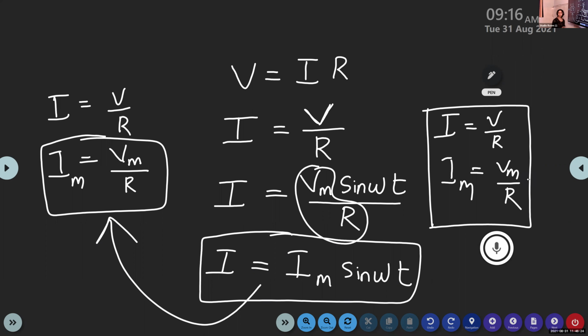And here omega t represents the phase angle. Omega t in Im sin omega t represents the phase angle of the current. If it is Vm sin omega t, the omega t represents the phase angle of the voltage. And in a resistive AC circuit, both the current and voltage are in the same phase.